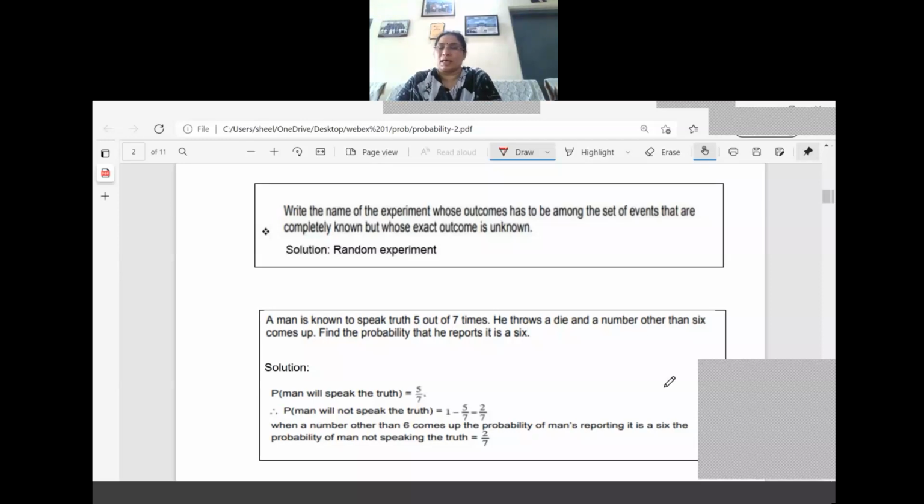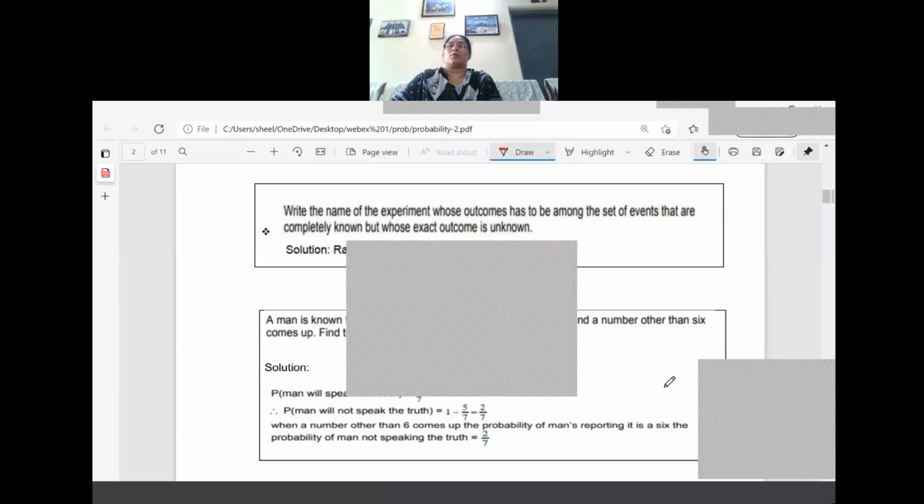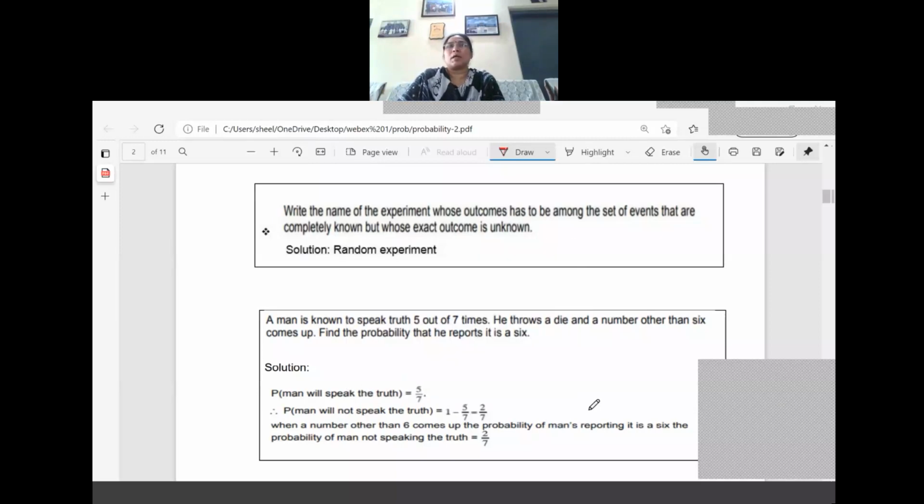Why this type of question is given here: this year onwards the MCQ pattern is introduced for term 1, so that this type of question can be asked in your coming term 1 papers. So next question.